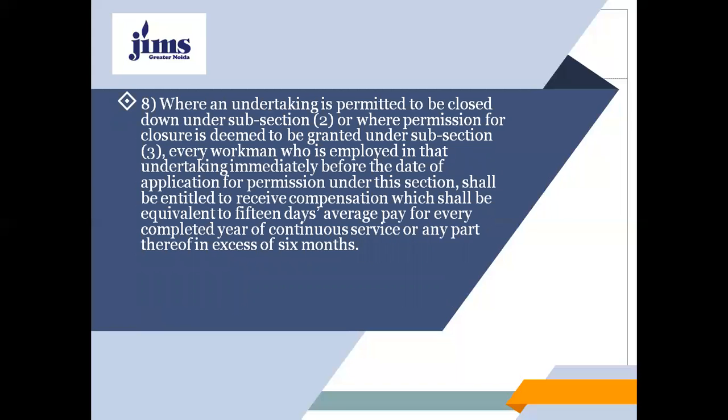And subsection 8 says that where an undertaking is permitted to be closed down under subsection 2, or where the permission for closure is deemed to be granted under subsection 3, every workman who is employed in that undertaking immediately before the date of application for permission under this section shall be entitled to receive compensation, which shall be equivalent to 15 days average pay for every completed year of continuous service or any part thereof in excess of 6 months.